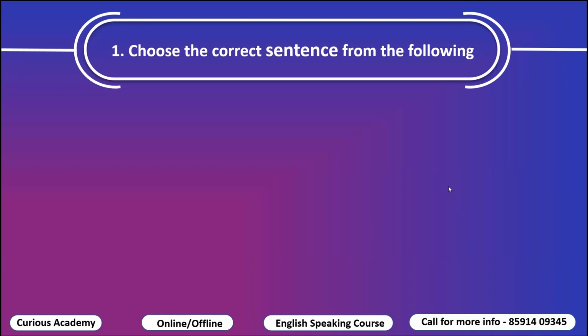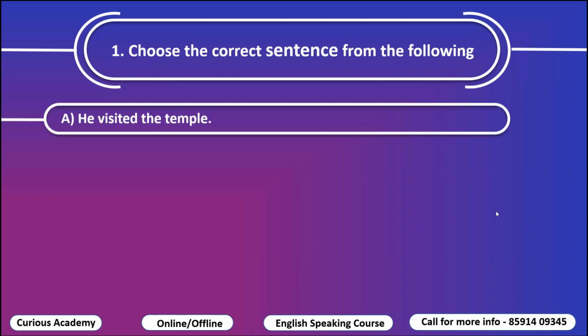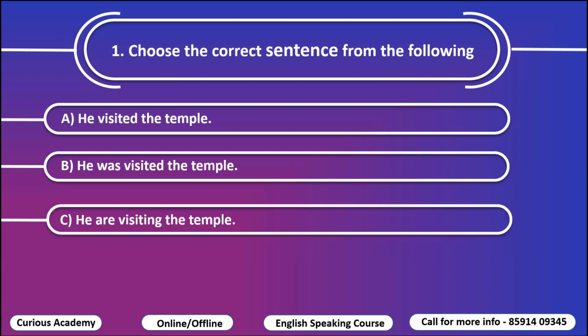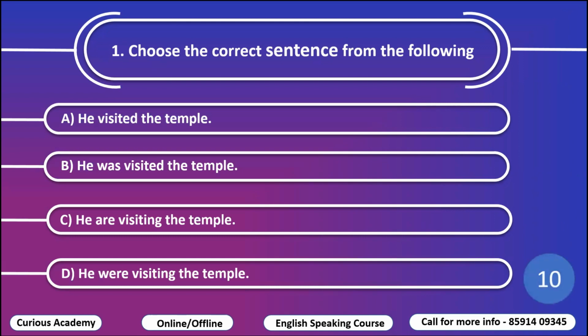So the first question, बघा काय आहे, choose the correct sentence from the following. Option A, he visited the temple. Option B, he was visited the temple. Option C, he are visiting the temple. And option D, he were visiting the temple. So you have to guess what is the correct option.